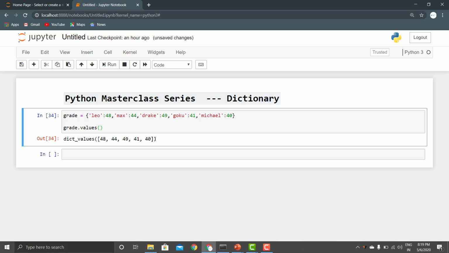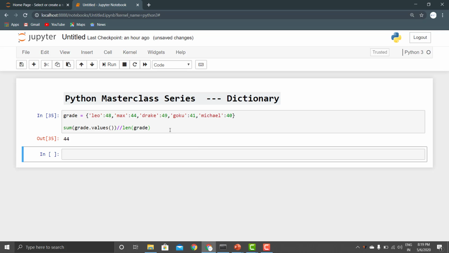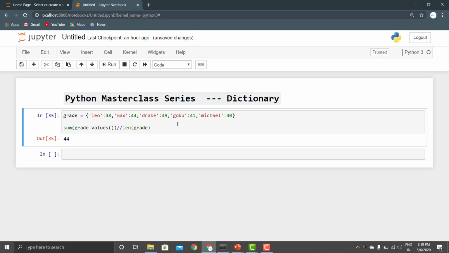Now if we just want to calculate the average of the marks of the students, we can use sum of grade.values and divide it by the length of grade. So this was the function that I told you in list, right? So it can also be used with the dictionary. See, so our average marks is 44.